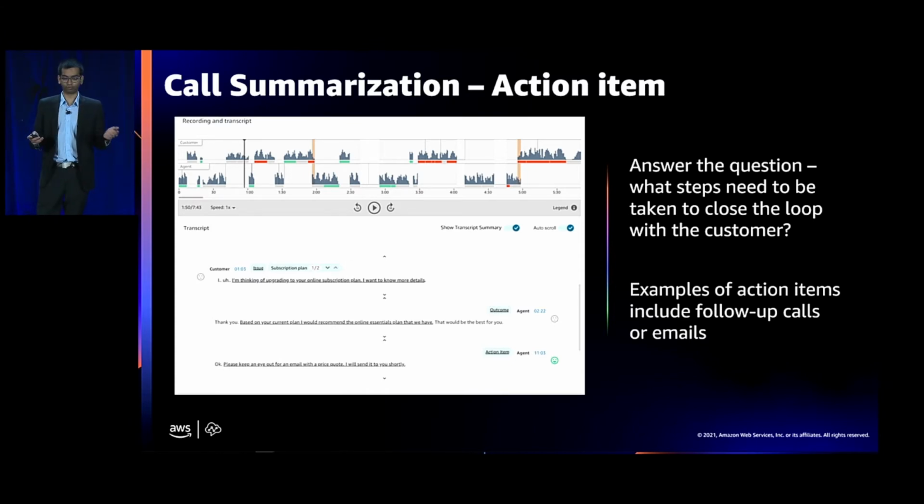Other examples include follow-up phone calls, right? Maybe the agent has promised the customer that, I will check in with you to see if the refund that I just issued to you has gone through, right? A follow-up phone call is the other action item that you can track through the call summary. You could also take these action items and generate work items for agents or specific teams by integrating with Amazon Connect tasks. Now, this would allow you to track work items to closure. Now, as you can see, this part of the call summary is key to taking actions that reinforce a customer's trust in your business.